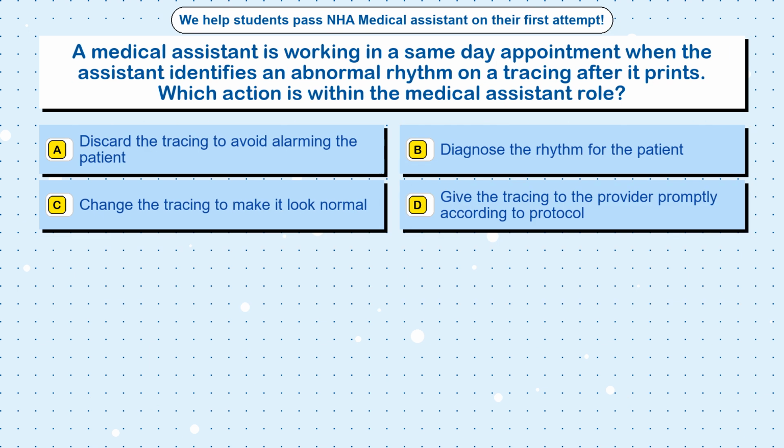Question 56. A medical assistant is working in a same-day appointment when the assistant identifies an abnormal rhythm on a tracing after it prints. Which action is within the medical assistant role? Option A. Discard the tracing to avoid alarming the patient. Option B. Diagnose the rhythm for the patient. Option C. Change the tracing to make it look normal. Option D. Give the tracing to the provider promptly according to protocol.